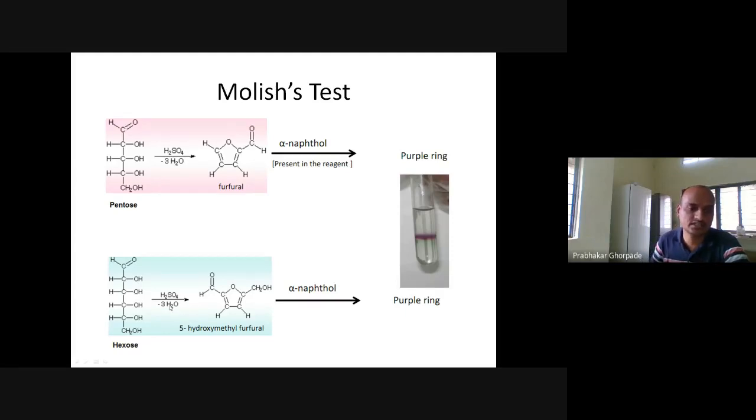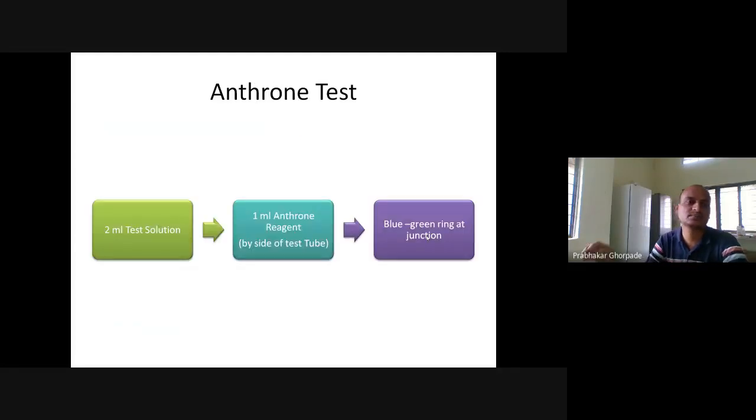With concentrated sulfuric acid, 3 water molecules are removed and we get 5-hydroxymethyl furfural. This reacts with alpha naphthol and also gives the purple ring color. So whether carbohydrate is present in a given solution, for example in a serum or urine sample, you can detect it. So this is the Molisch test.